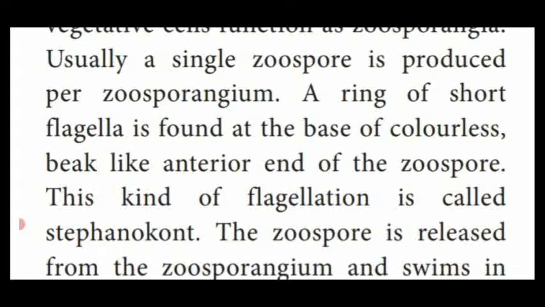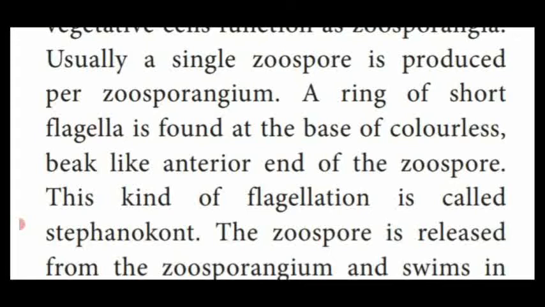That means the zoospore possesses a small beak-like structure, and the flagella look like a short ring present at the anterior end of the zoospore. This type of flagellation is known as stephanokont.